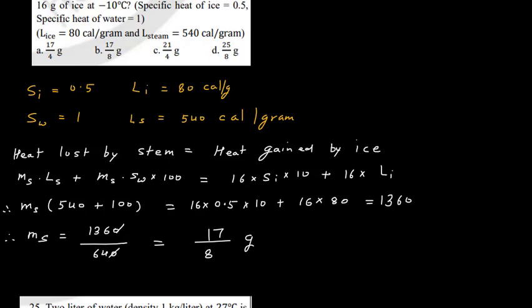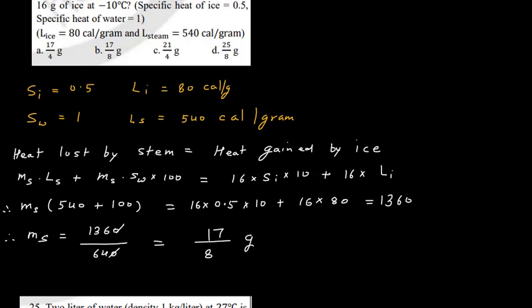So my final temperature is 0 degrees Celsius, right? So here m_s we can take common, L_s is 540 and specific heat of water is 1. So we will write 540 plus 100. This will be equal to heat gained by the ice.